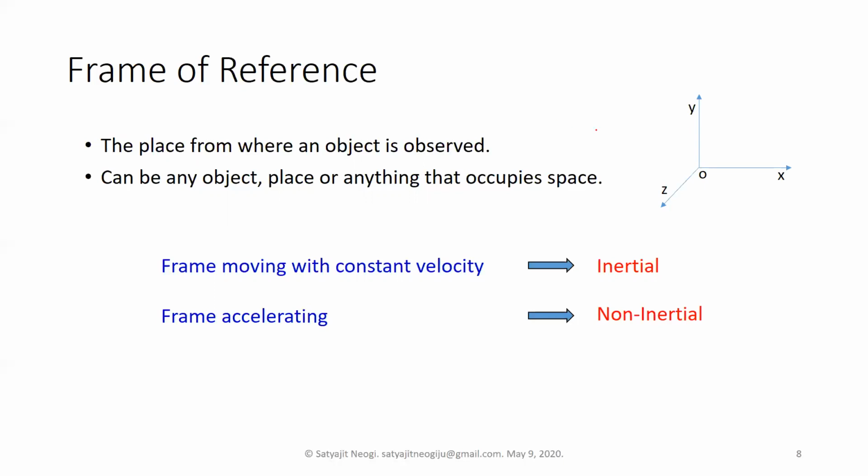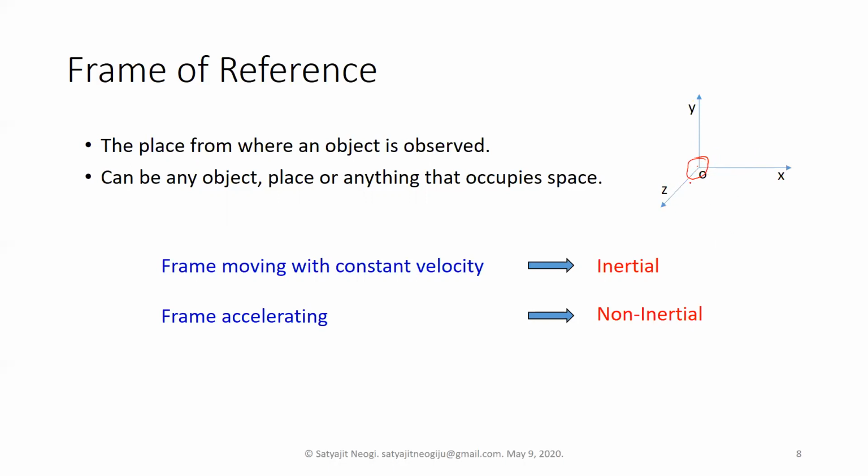Whenever there is a frame of reference, we mean that we have placed a coordinate system onto that frame, and a coordinate system contains an origin. Depending on the dimension, if it is a 2D system you can draw 2 axes, or if it is a 3D system, then you can draw 3 axes like x, y, and z.